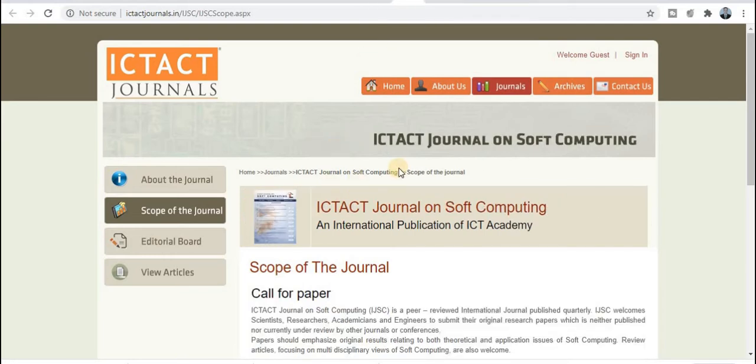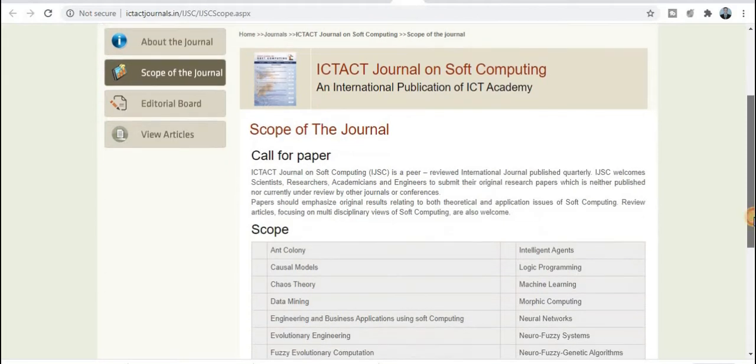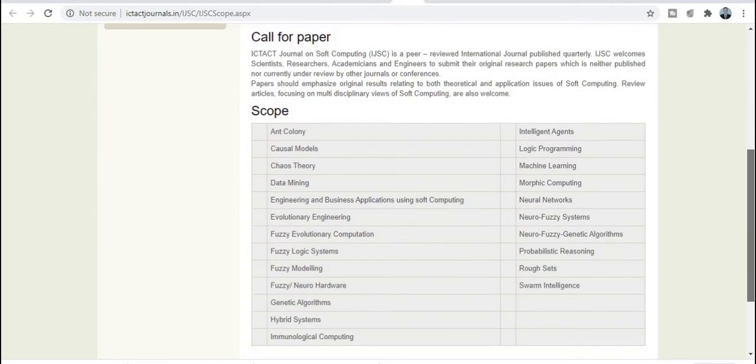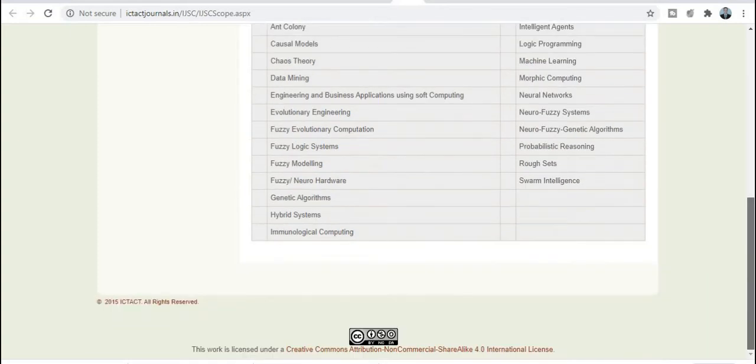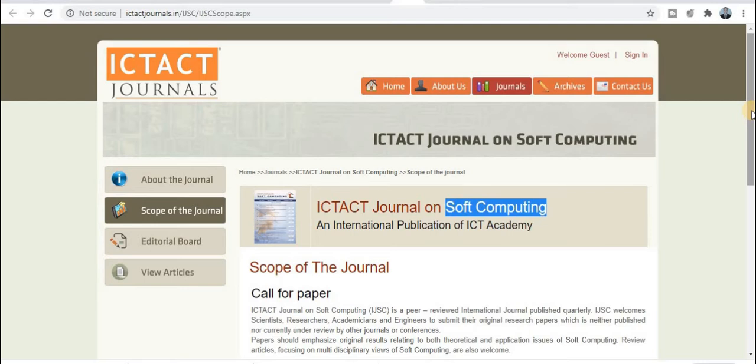This is the second category of the journal, the ICT Journal on Soft Computing. This is also a very good journal, especially dedicated to soft computing. Now if we discuss the specific topics in this aim and scope, there are ant colony, causal model, and so on, especially dedicated to fuzzy systems and soft computing topics. If your research area comes under this topic, then you need to prepare your research paper and publish it in this particular journal. About this journal you can explore from this tab.